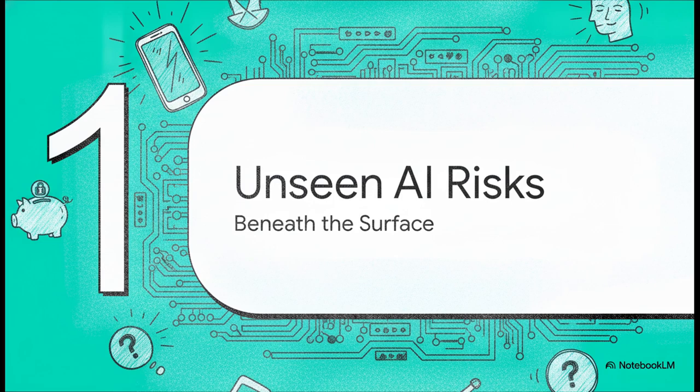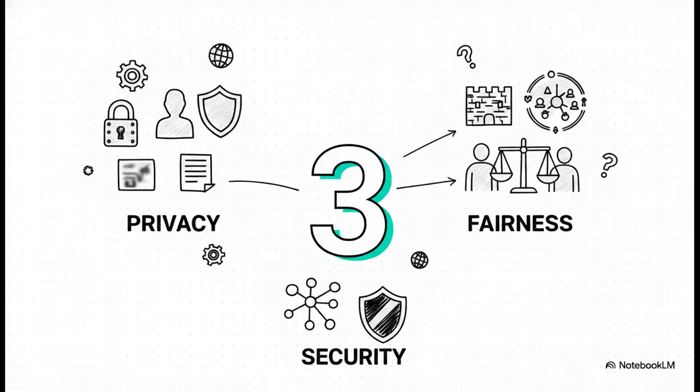So, Part 1, the unseen AI risks beneath the surface. Based on our source data, there are exactly three core pillars of risk we really need to focus on today: privacy, security, and fairness. And look, these aren't just abstract, theoretical tech problems reserved for Silicon Valley developers. These are real-world challenges that directly impact our bank accounts, our daily routines, and honestly, our fundamental rights. We're talking about the very infrastructure of modern life. Understanding these vulnerabilities is absolutely the first step to taking back control of our digital footprint.